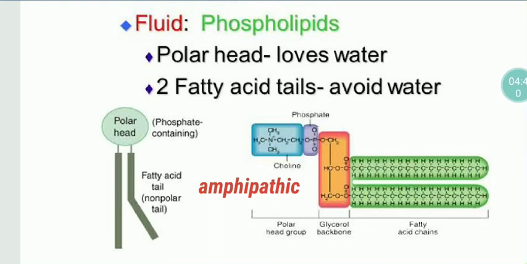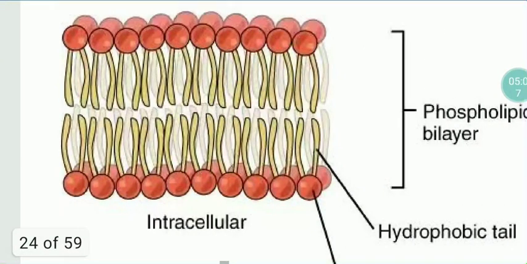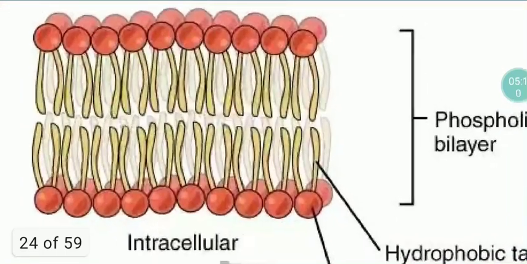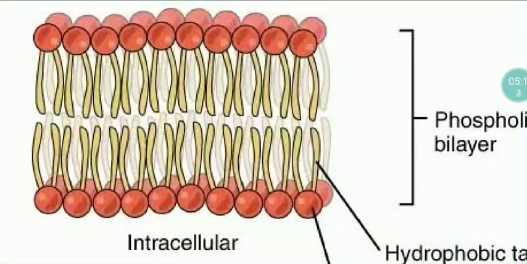This is about phospholipid. Now, when you observe carefully, inside the cell we have water and outside the cell we have water. But these tails do not like water. They are allergic to water. Then how are these molecules arranged to one another? The phospholipid molecules are arranged in two layers, so we call it a phospholipid bilayer. Bi is two layers.